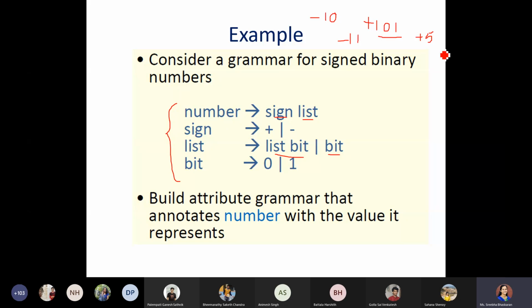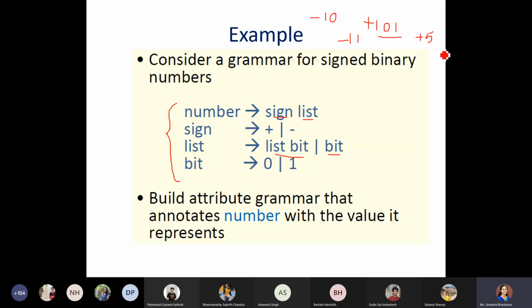So along with this grammar, I'm just going to mention that for doing this calculation, I should have some variables. The variables which I'm going to identify are called attributes. Hope it is clear. I have written the grammar for reading all the binary numbers, using this attribute based grammar.